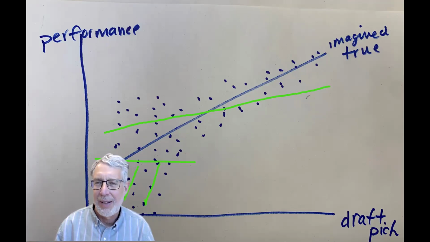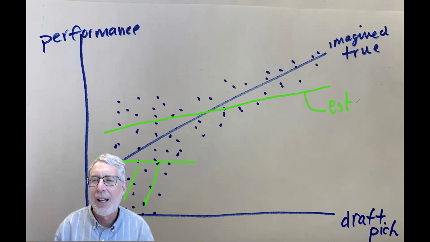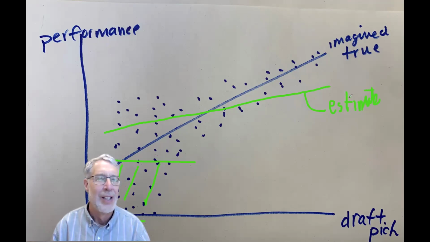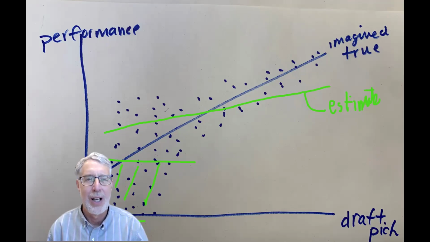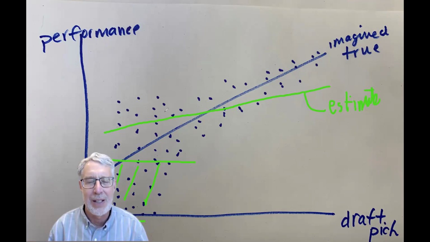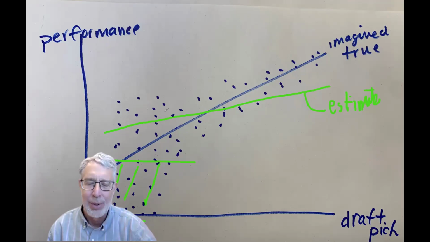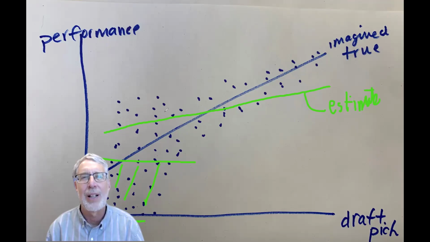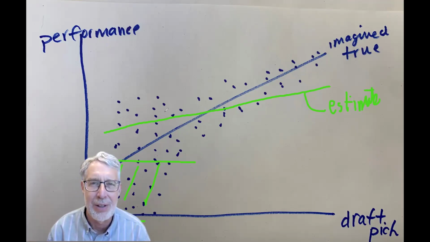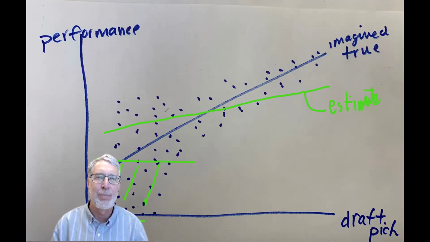And so our estimated line will be biased, biased to be flatter. It will look like draft pick doesn't have such a big predictive effect on performance, but that would be wrong. It's wrong because our sample has been selected on the basis of performance, and through the process of teams cutting players, it has dropped the players who have negative errors, who are at the low end of the draft pick resolution.